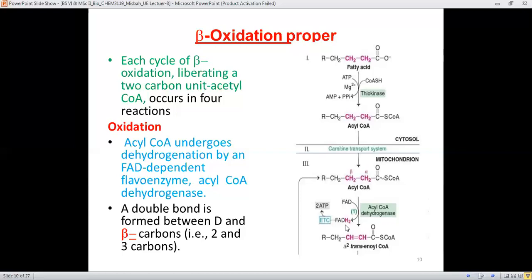And there is a build-up of a double bond at the alpha and beta position of the acyl CoA. Now the molecule formed is trans-enoyl CoA, the ene and oyl groups, which are functionalities combined together, present in a molecule.